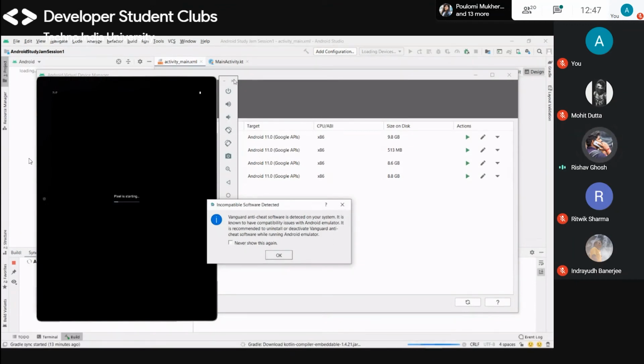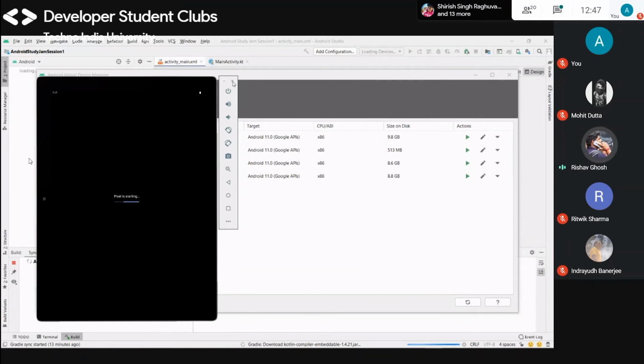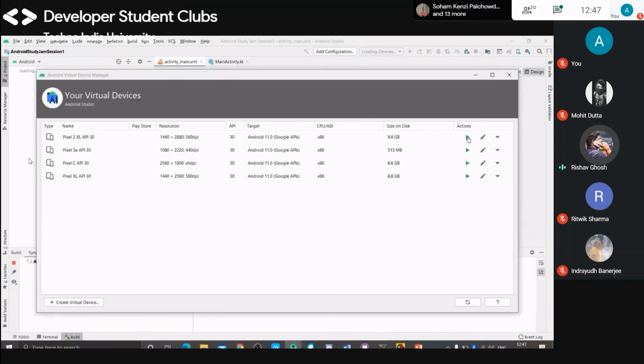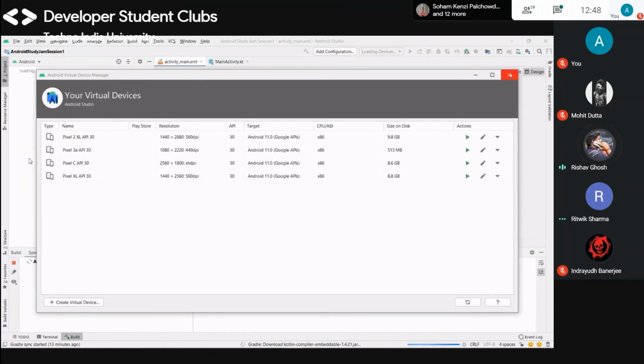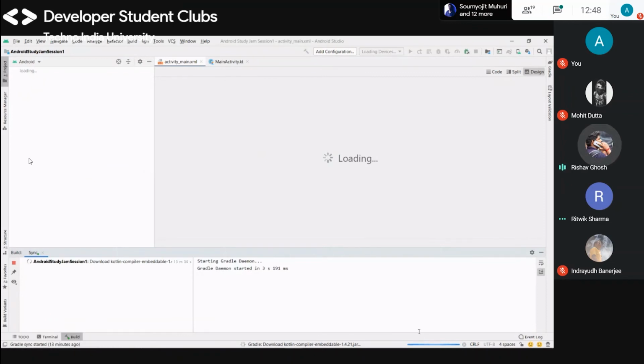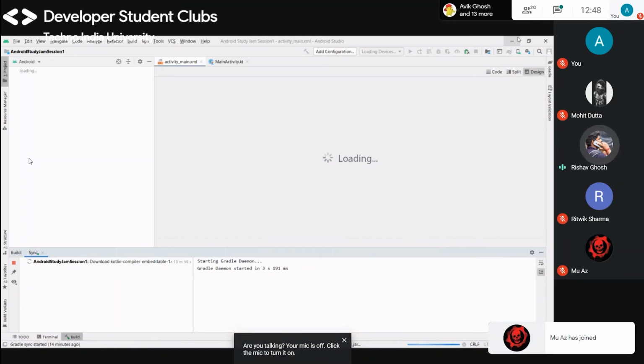I don't want to run any pixel thing. So you can run this from here. The virtual device will be okay, but I need to download many things. I think there are many files I haven't downloaded yet for this new version. I just upgraded it today, a few minutes before the session, so it needs time. I will show you guys in the next session how it works and details about Android Studio. We'll carry on from here.